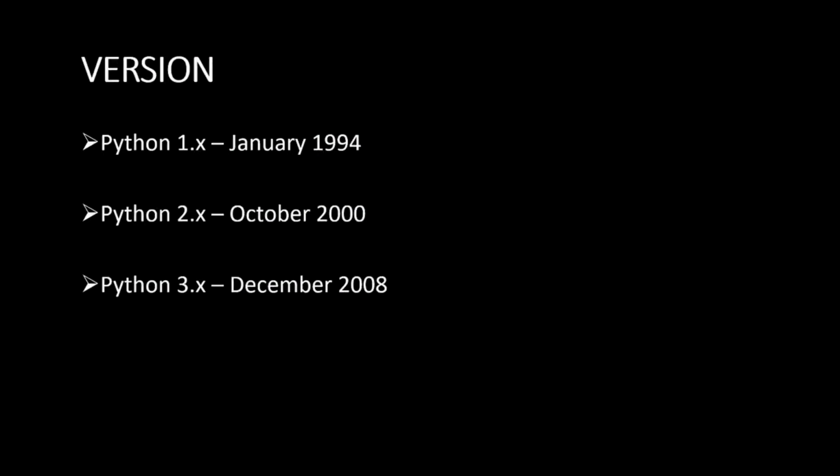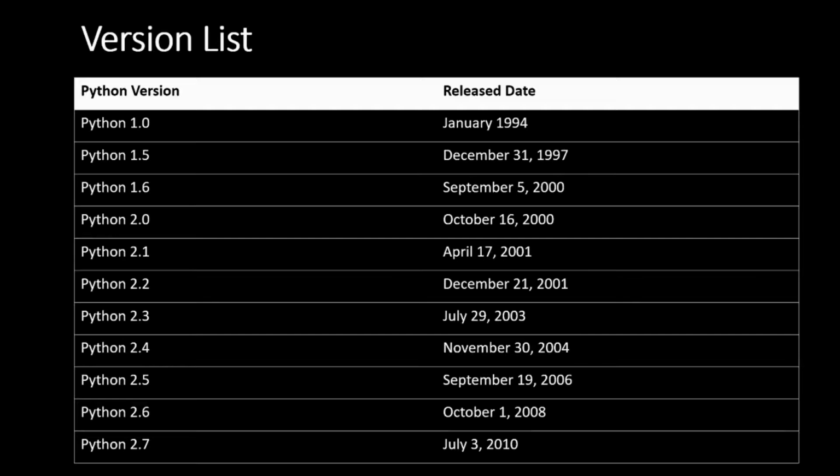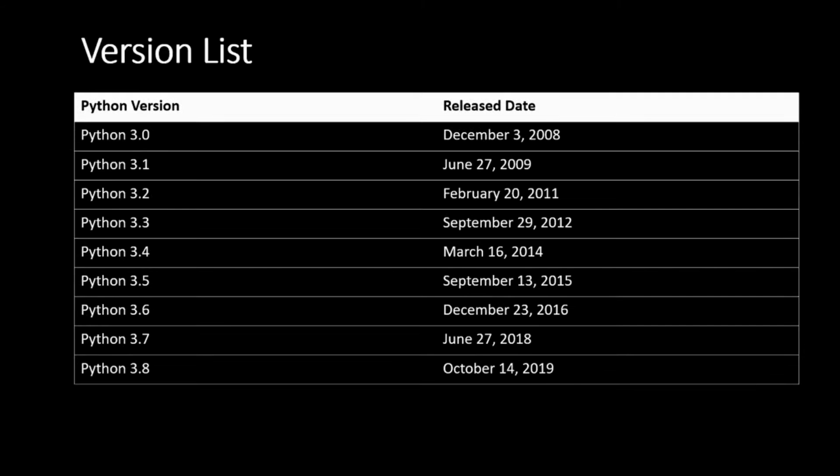Python has multiple versions. We have 1.x, 2.x and 3.x, and of course we should be learning 3.x, right? That does not mean 2.x is not in the market. Python 2.x is still in the market, but in 3.x came some new features. That's why we learn 3.x. Here is the version list. The version list starts from 1.0 to 3.8. In an upcoming video, we will cover the difference between Python 2 and Python 3.